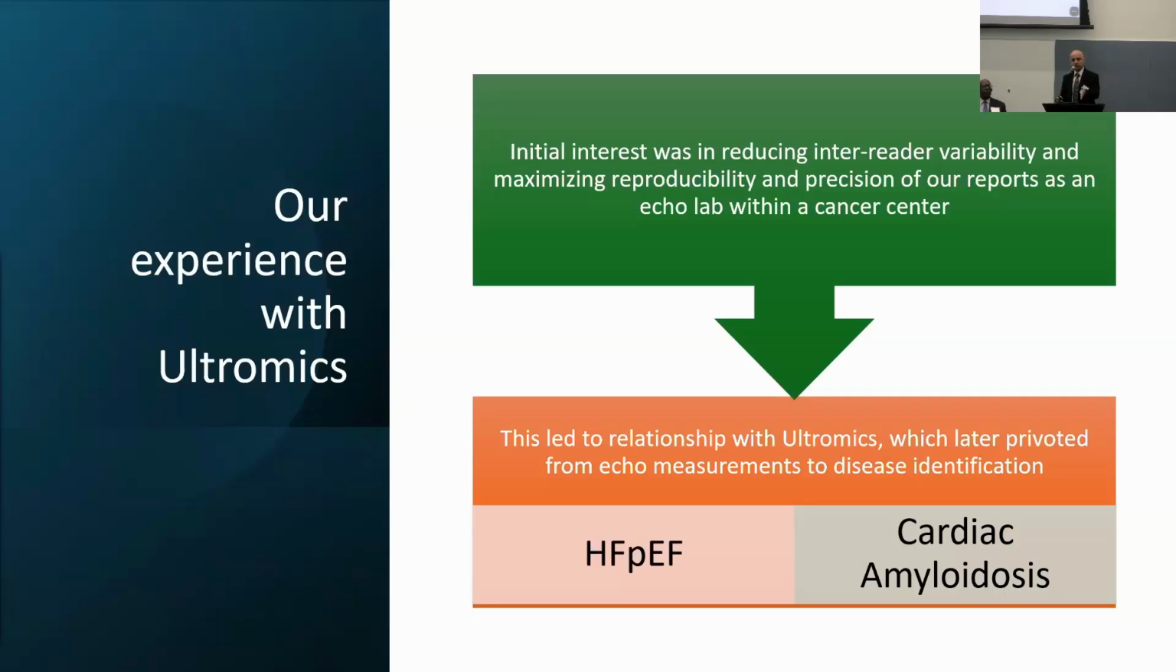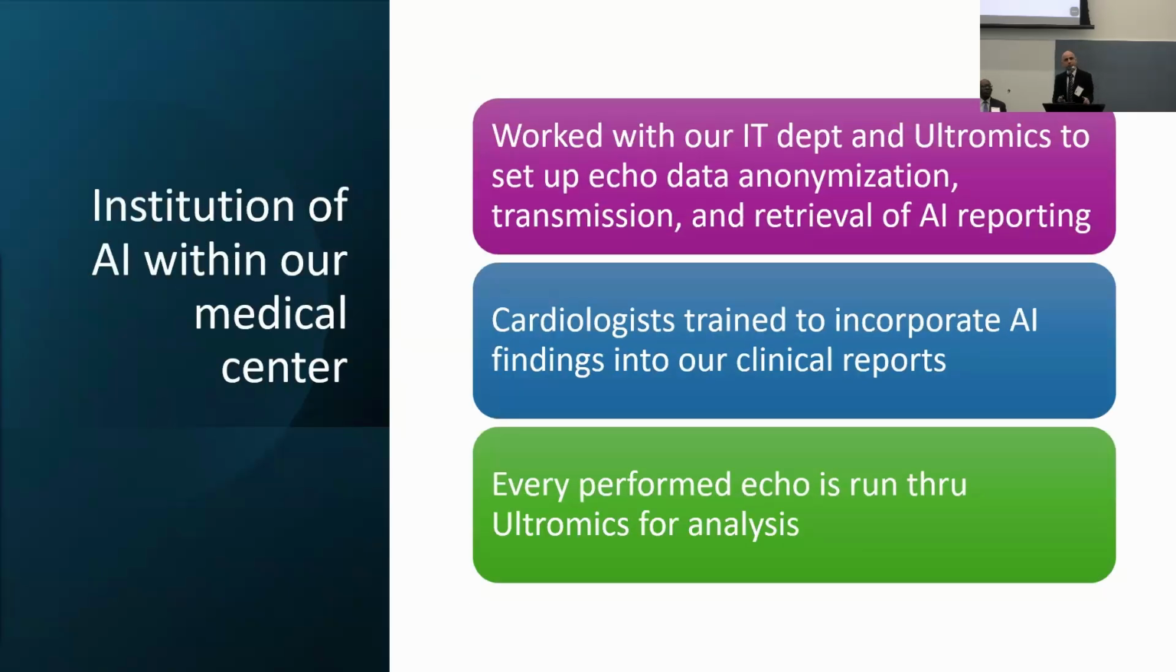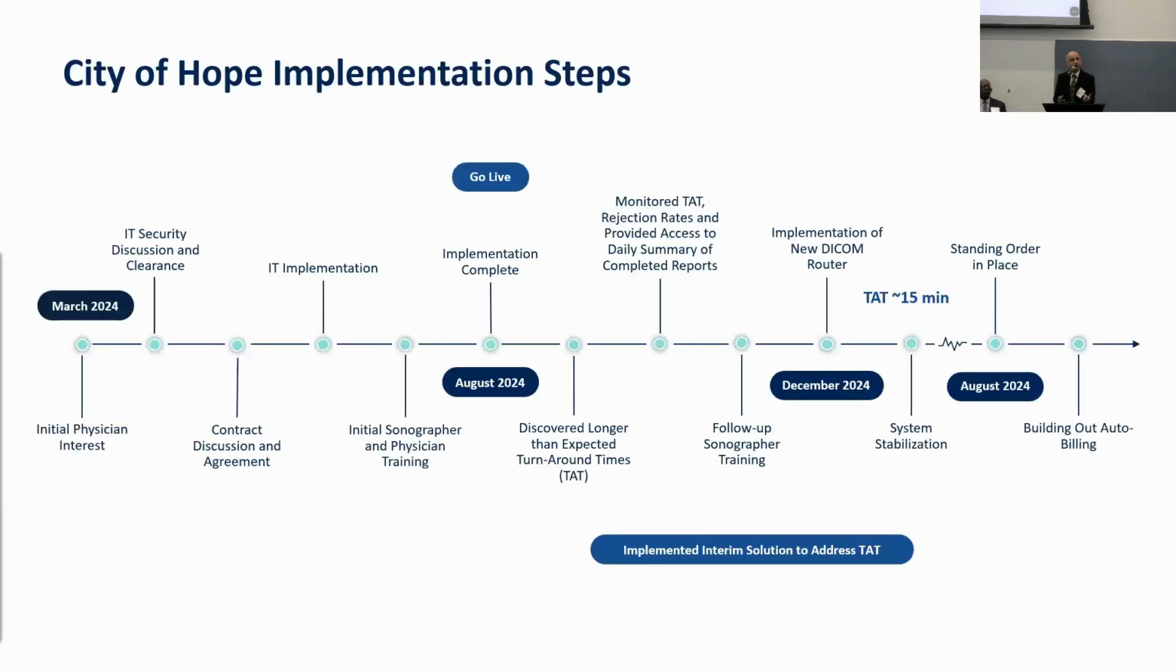They went from measuring different parameters within an echo to actually identifying diseases. The first disease they focused on was heart failure, and thereafter they moved on to cardiac amyloidosis. So we worked with our IT department and their company to set up a system where we anonymize the echo data and transmit it up to a cloud, where it then gets downloaded and processed by Ultromics, and then we get a report back on every echocardiogram. These were the implementation steps that we had to go through.